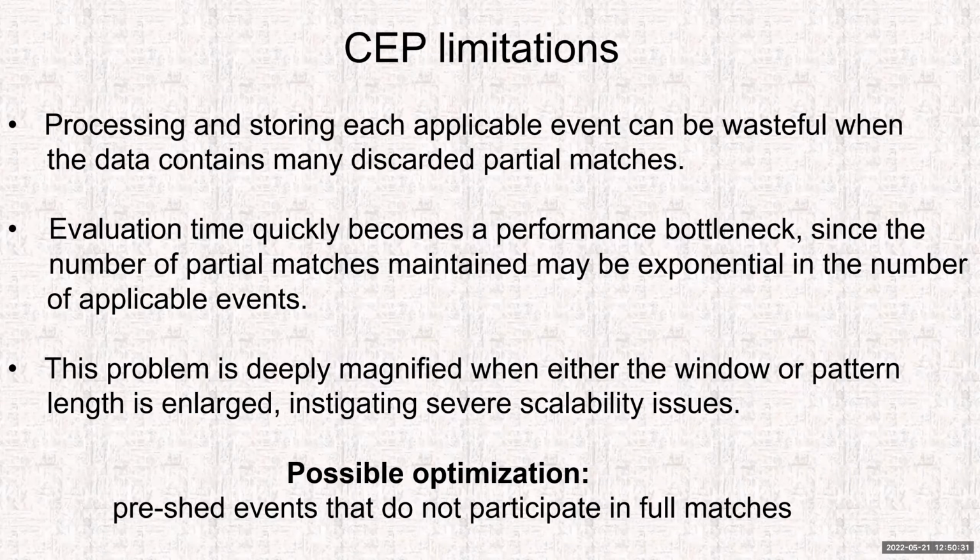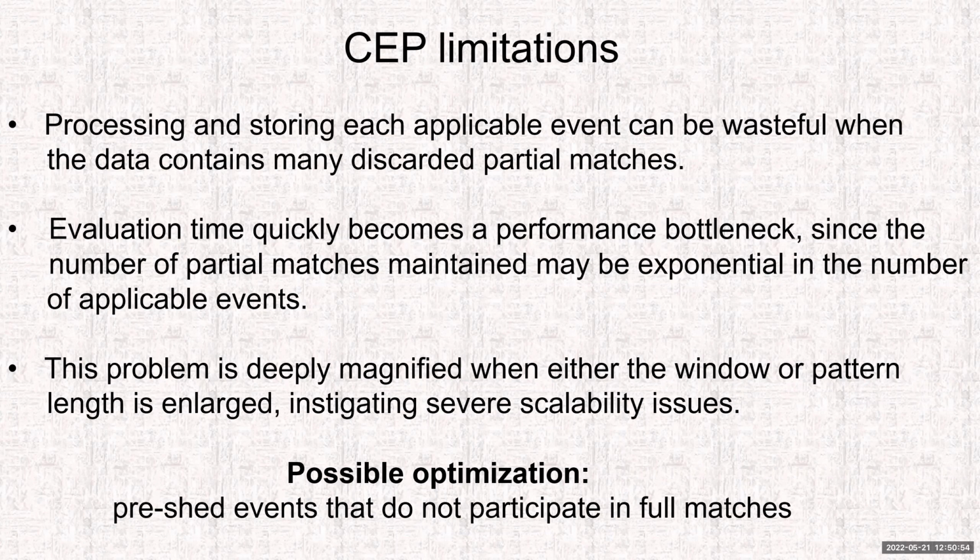The evaluation time therefore quickly becomes a performance bottleneck, because it was shown in previous research that the number of partial matches maintained may be exponential in the number of applicable events. And this problem, unfortunately, is deeply magnified when either the window or pattern length is enlarged, which instigates severe scalability issues.